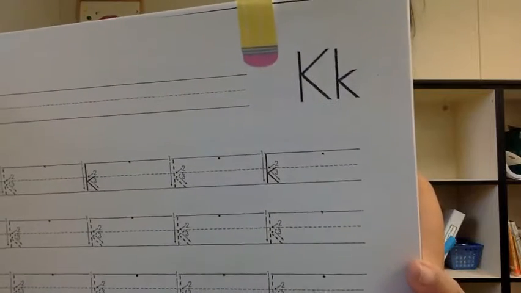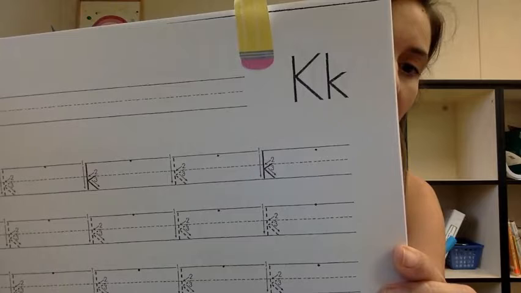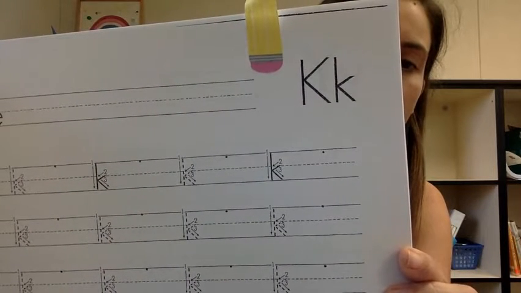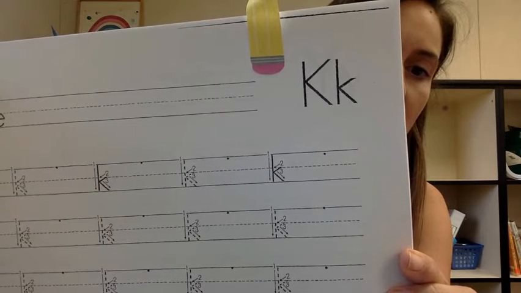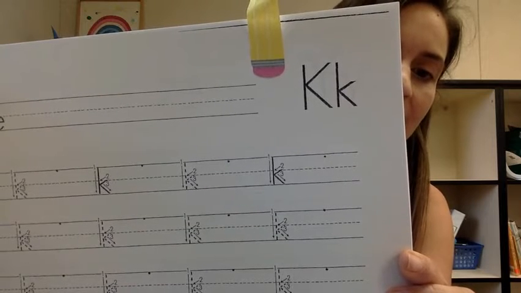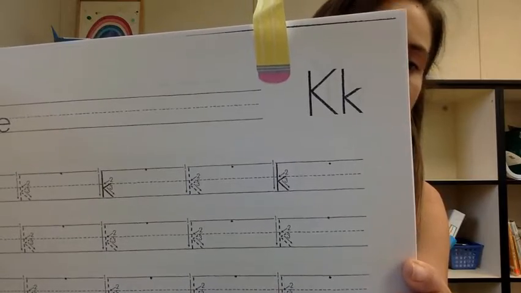Okay, today you have word of the week for your morning work. You also are going to be practicing the letter K, lowercase letter K, making the K sound. It is a consonant, which means it's not a vowel. It's going to have a straight line, and then a small line. This small line starts in the middle, so it doesn't start at the top. It starts in the middle, goes in, and then there's a slide down for that diagonal line. So big line, small line going in, and diagonal line going down for the letter K.